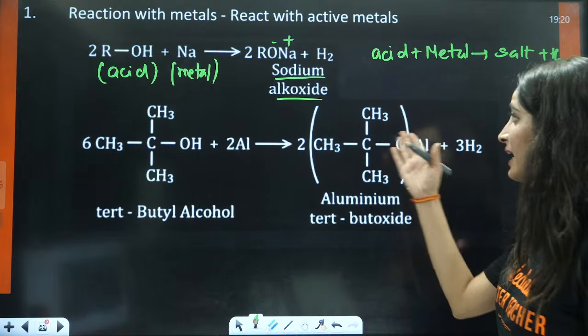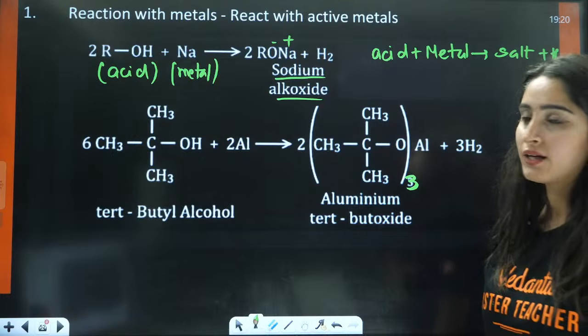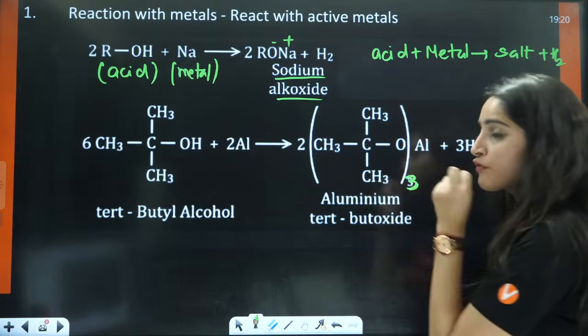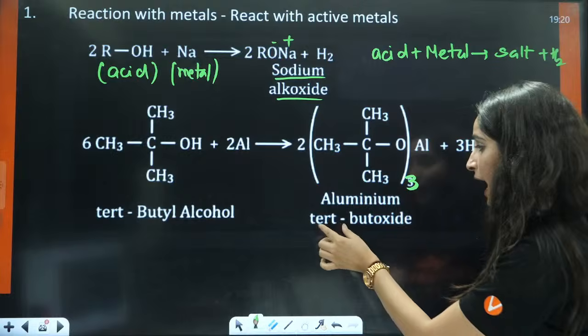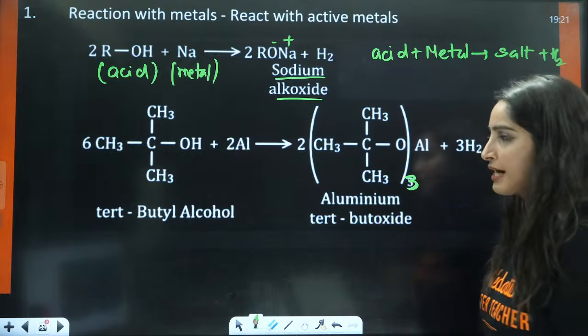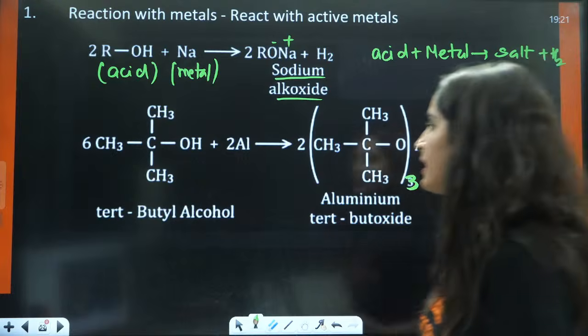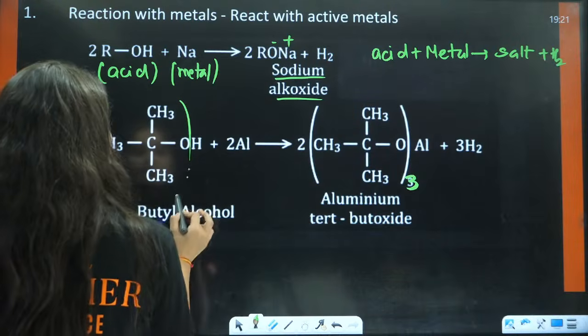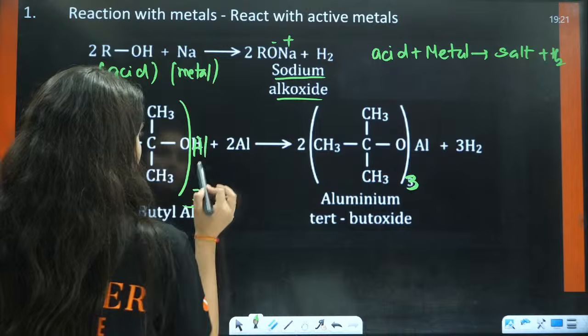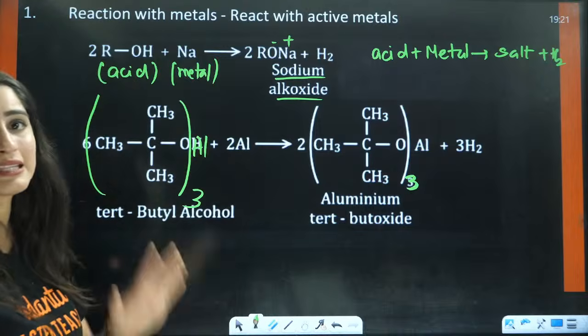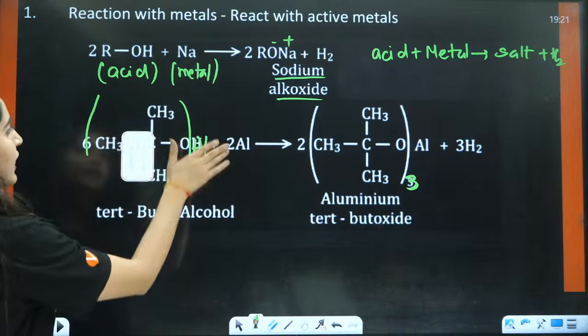If it is a cation, 3 opposite anions should be there, right? So that is why 3 molecules of anion should be there. That is why we have 3 tert-butoxide ions here, right? So basically this will become thrice, and here H will be replaced by Al. That is the answer.